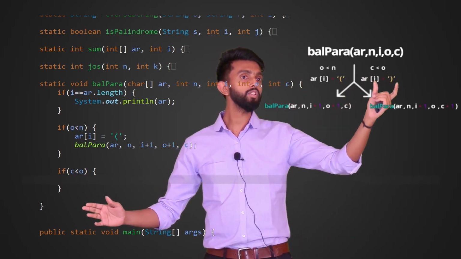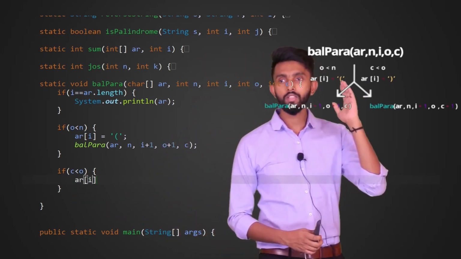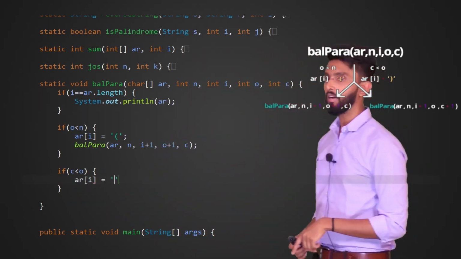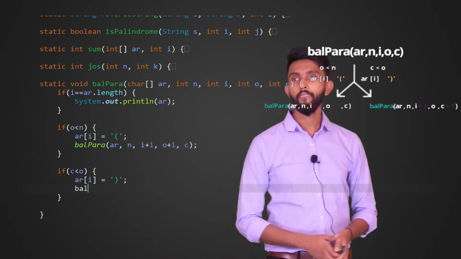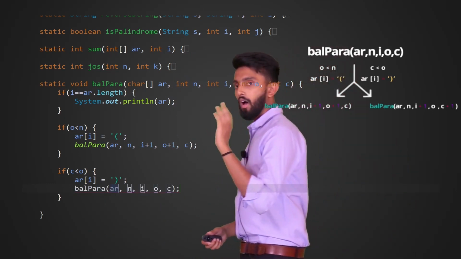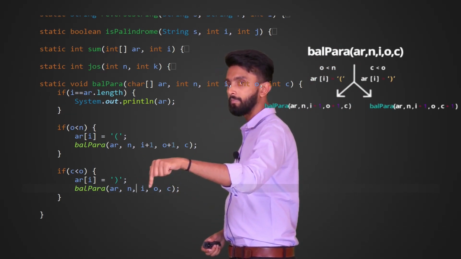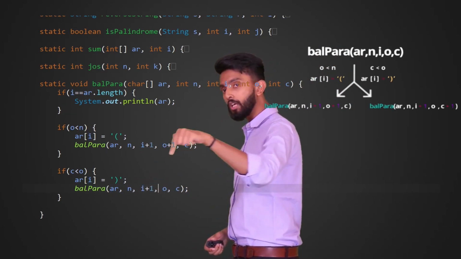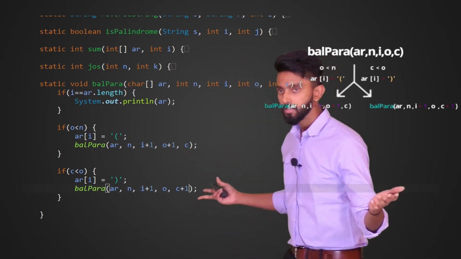If C is less than O, then I will come inside, and the moment you know a closing bracket can be put, first thing is put a closing bracket. So at the ith position in the array, please insert a closing bracket character. Then again recursively call balance parenthesis. Array is same, n is same, I should move forward, I plus 1. Count of closing bracket should increase, C plus 1. That's it.